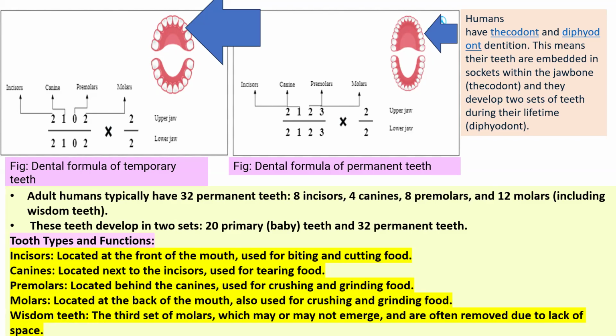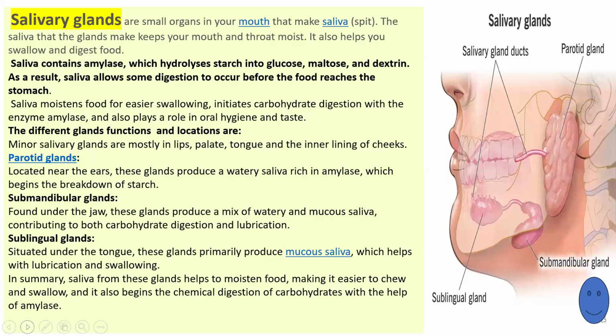Humans have thecodont and diphyodont teeth. Dentition means the teeth. Thecodont means the teeth are embedded in sockets within the jawbone. It develops two sets of teeth: one is the temporary teeth and the second one is the permanent teeth. So it is known as diphyodont. So human teeth are thecodont and diphyodont. It is an important point to remember.